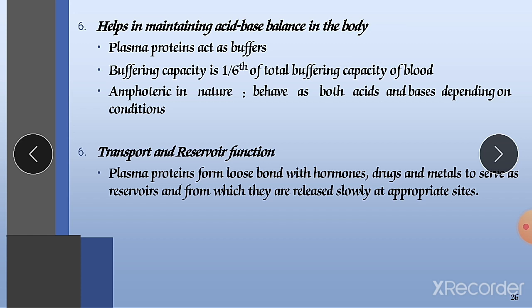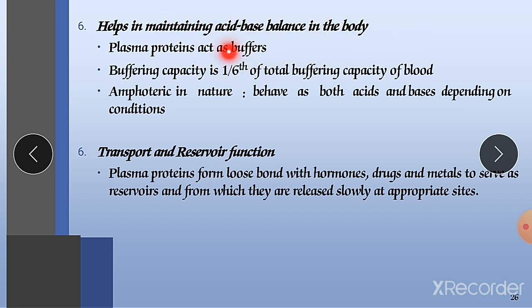For example, if there is more acidity, the bicarbonate ion will be released and will try to maintain the basicity. And if there is more basicity, more alkalosis, then chloride ions, HCl, will be released and will try to maintain the acidity. In this fashion the acid base balance is constantly maintained.